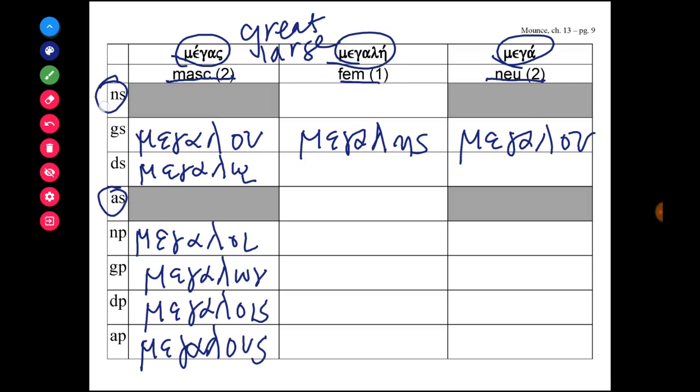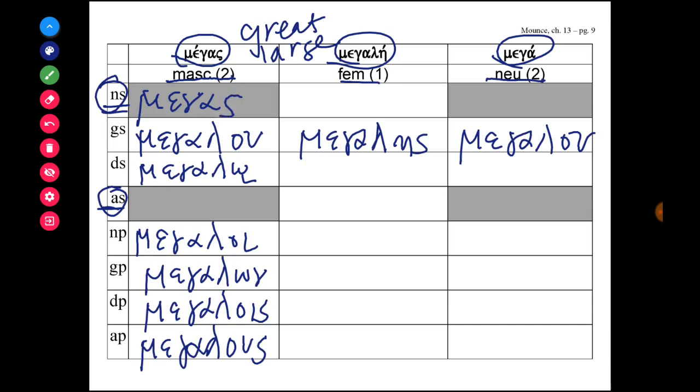And like Paulus, Paule, and Paula, we have a different stem used for the nominative and accusative singular, and that's simply meg. And then if we add a nominative case ending, third declension, it's a sigma.